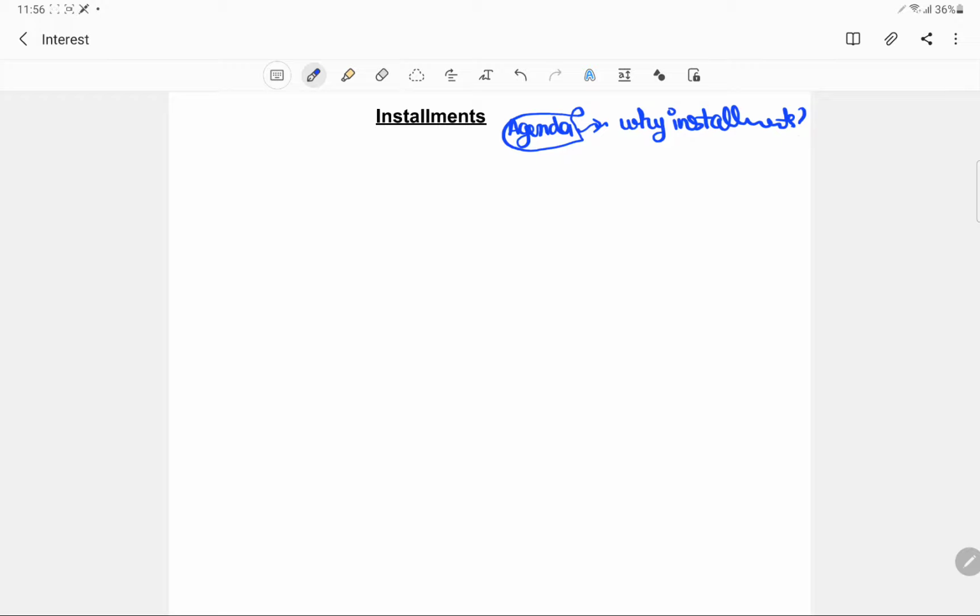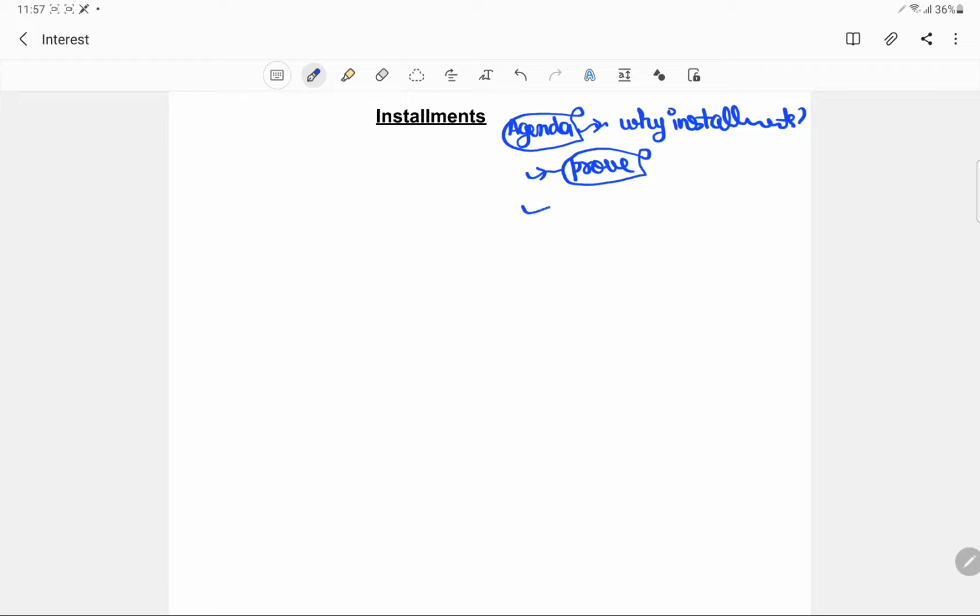The second concept is that we will try to prove how equal installments are generally calculated.